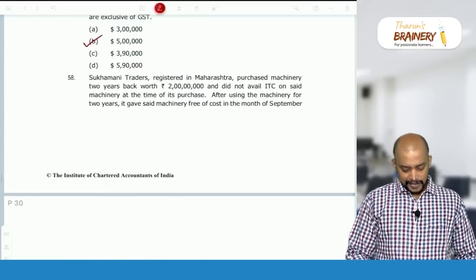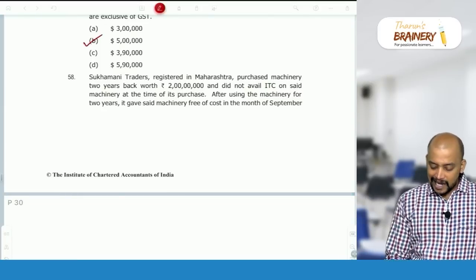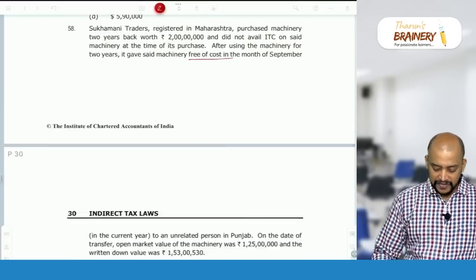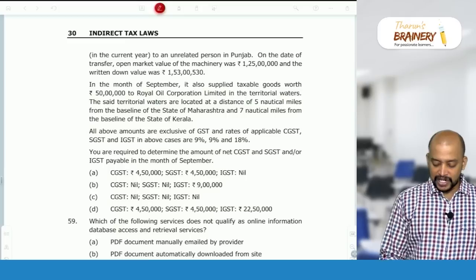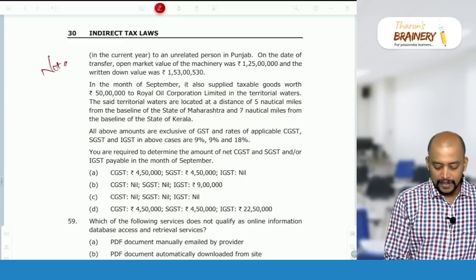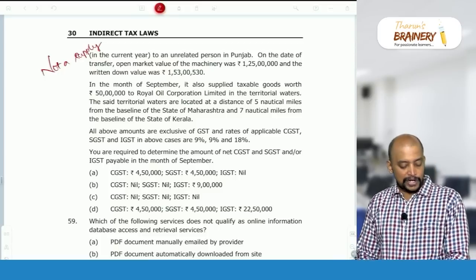Because it did not avail ITC and it gave the machinery free of cost to an unrelated person in Punjab. Disposal of a business asset on which ITC was not availed will not come under supply. Related party transaction also will not come, so not a supply.